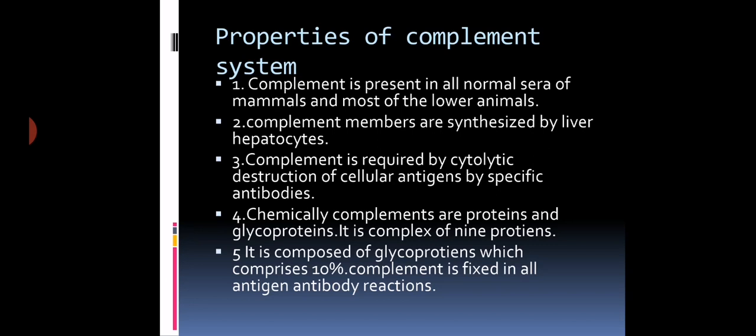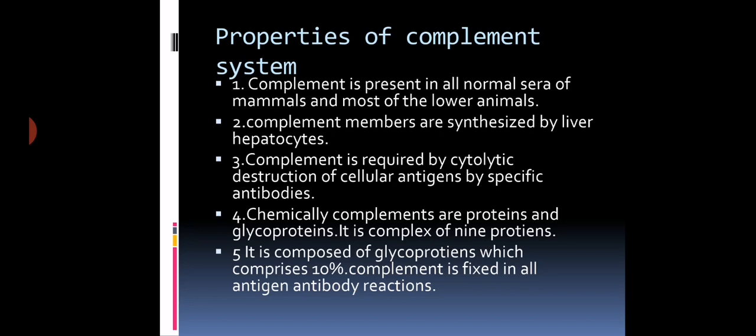Secondly, the complement members are synthesized by liver hepatocytes, liver cells. Hepatocyte means liver cells. And it is required for cytolytic destruction of cellular antigens by specific antibodies. So the complement will be fixed by the antigen antibody complex.